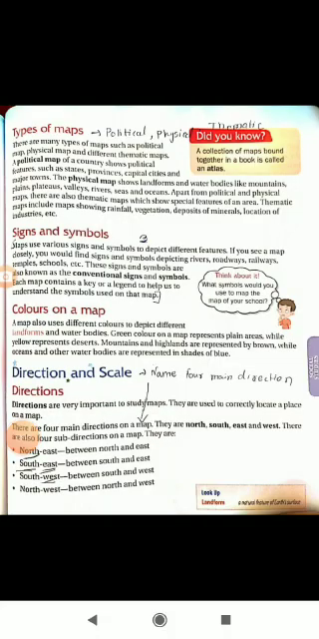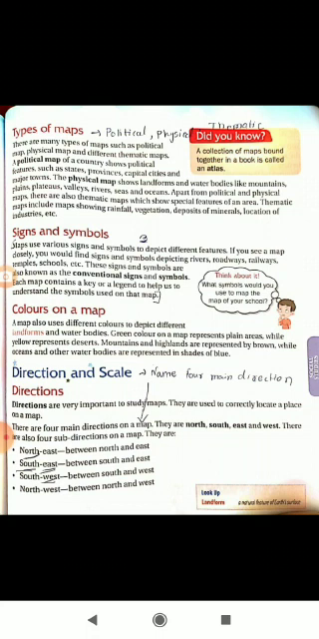Now the last point of the lesson is about direction and scale. If you want to study a map, first you should be familiar with direction. On every map there is basically an arrow at the top which shows a small n. It shows that this is the direction north. Directions are very important to study a map.